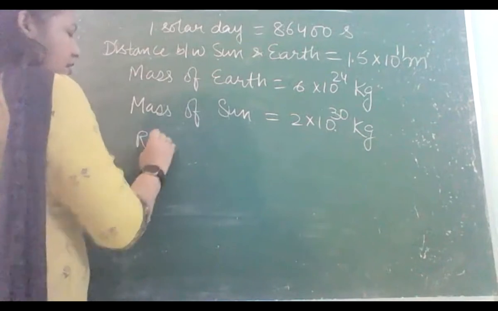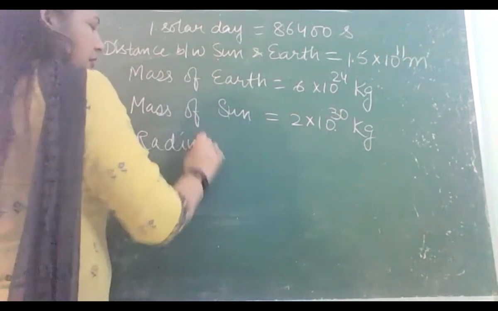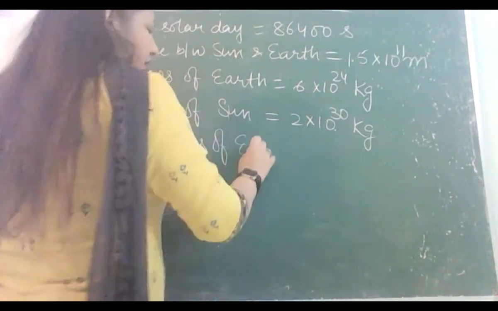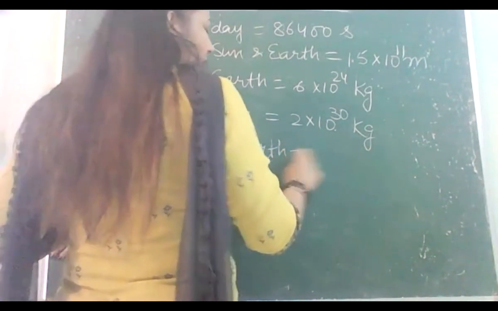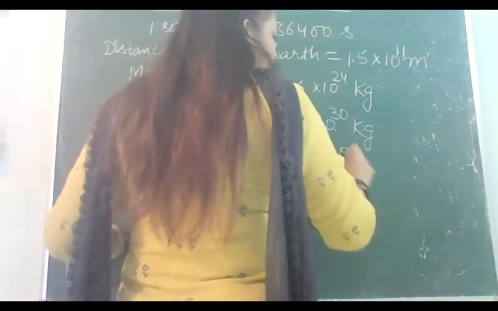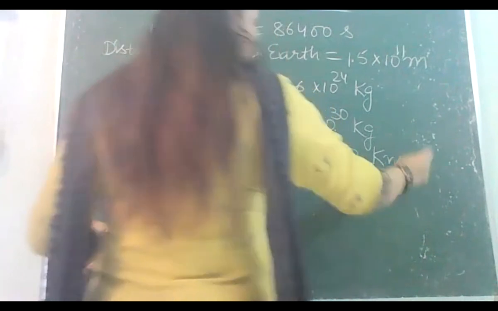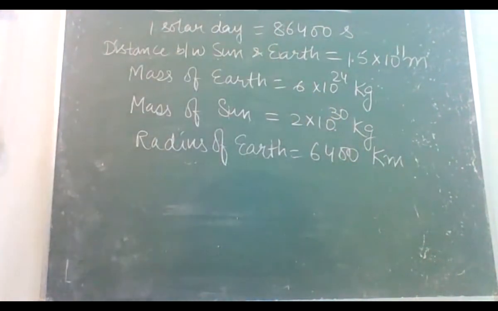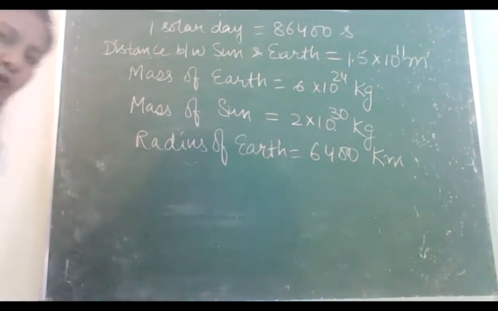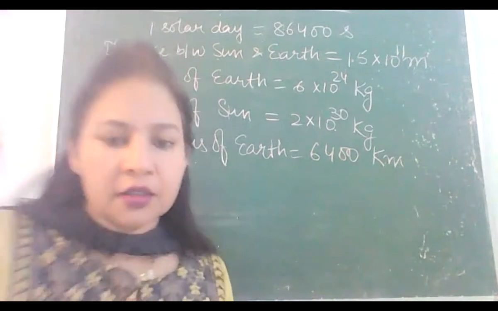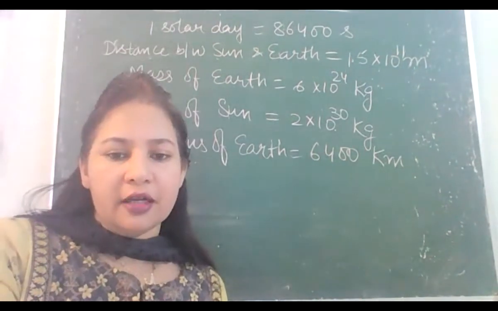What is the radius of Earth? Earth का radius कितना है? You know that is 6400 kilometer. That is 6400 kilometer. I want to show you one interesting effect.